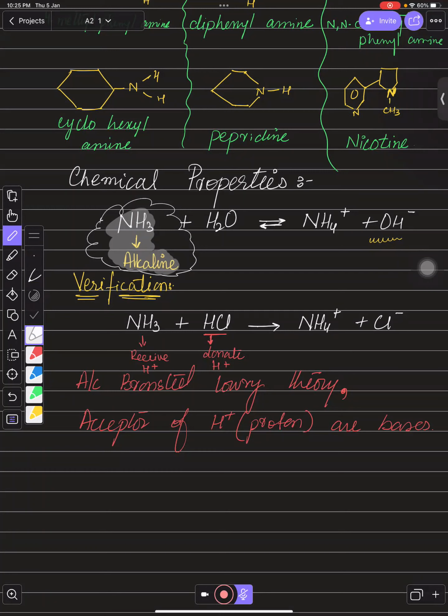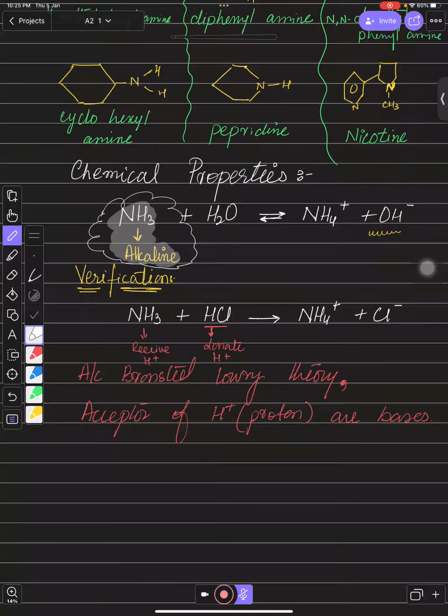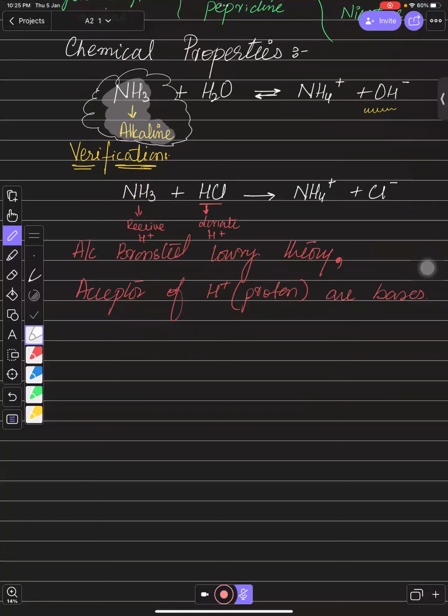Let's talk about amines. Suppose we have CH3CH2NH2. This is an amine.